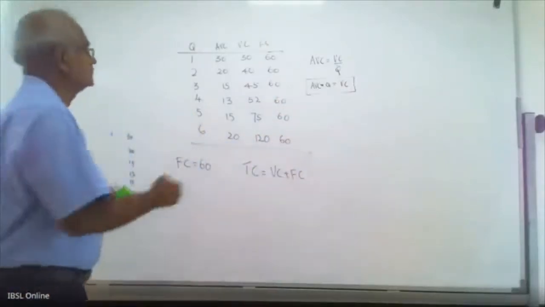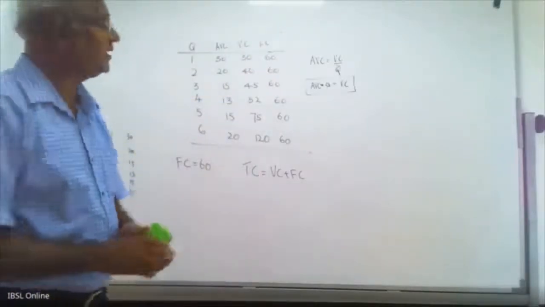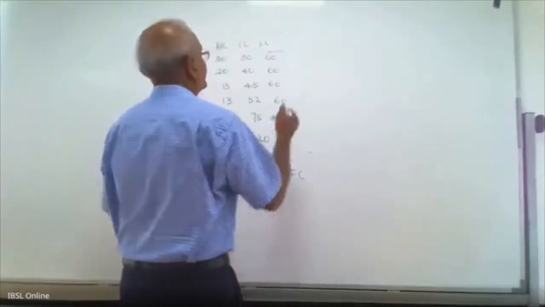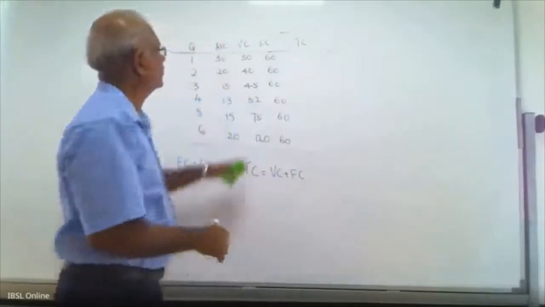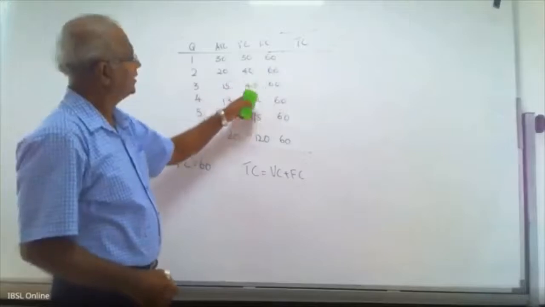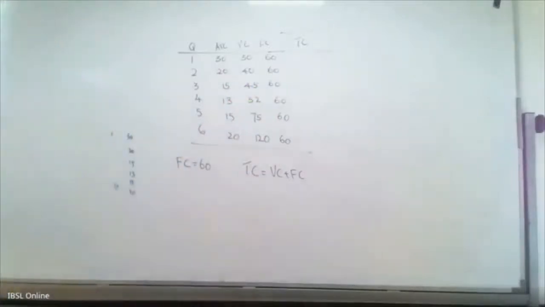Understand? The first question you ask is TC. How do you get the TC? Now you add these two: total cost is variable cost plus fixed cost. Can you do that? Calculate the total cost.